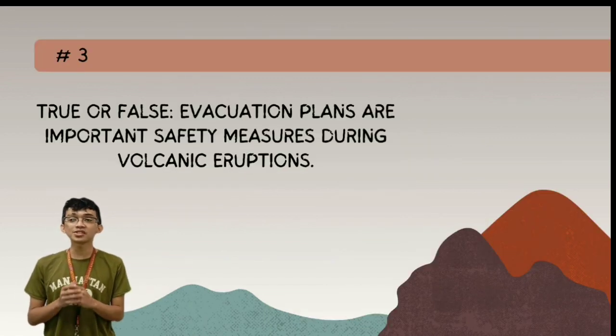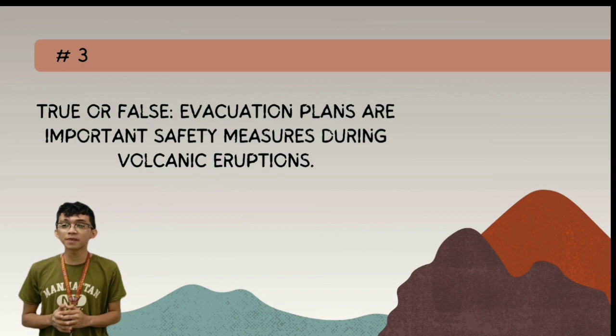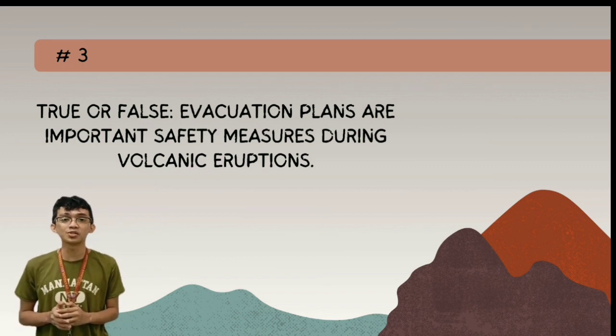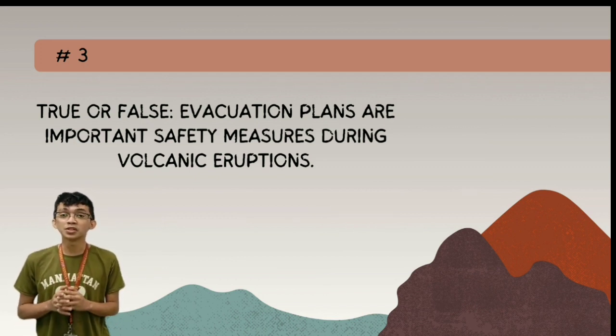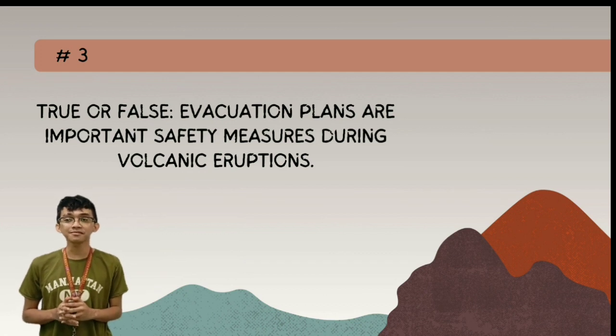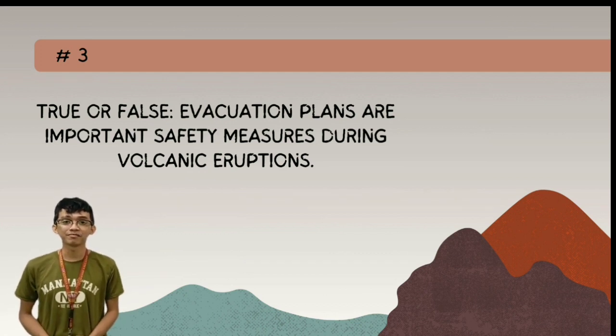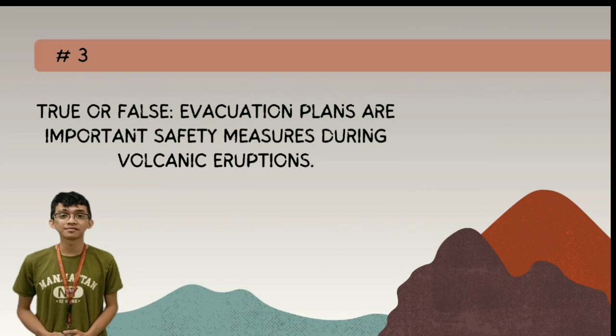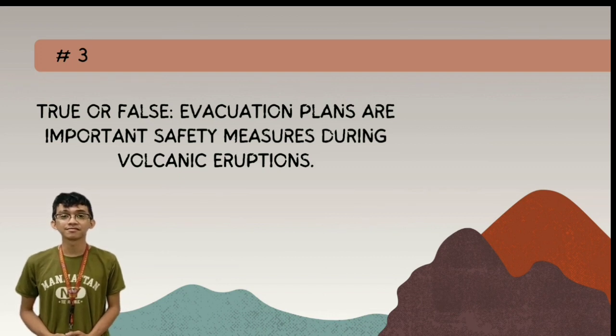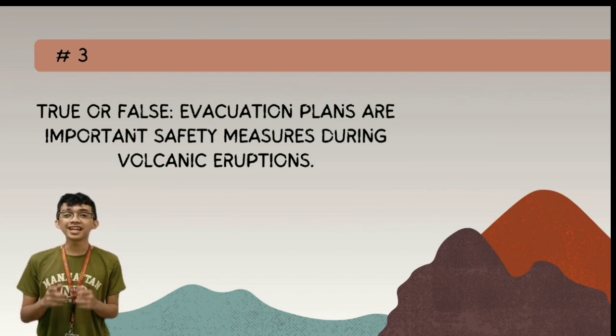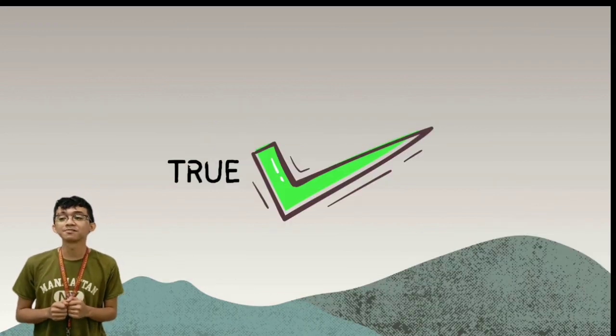The last question is, evacuation plans are important safety measures during a volcanic eruption. True or false? Yes, the answer is true.